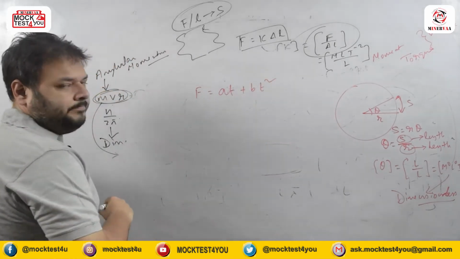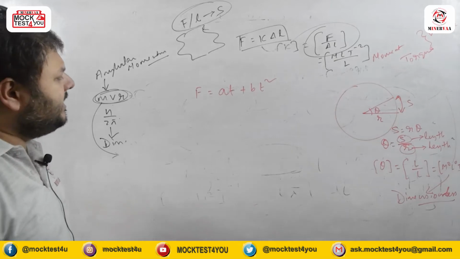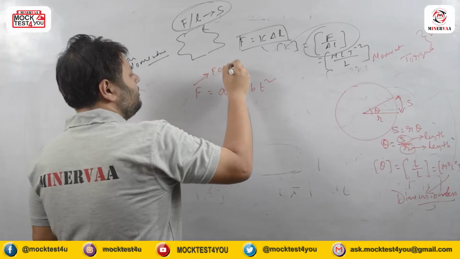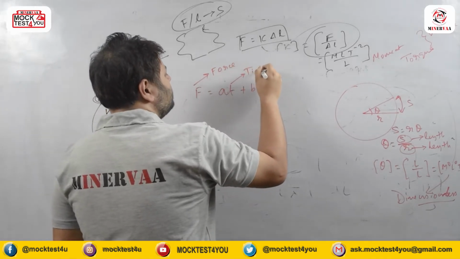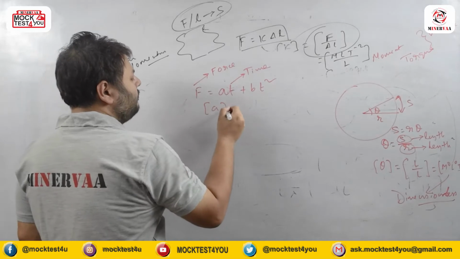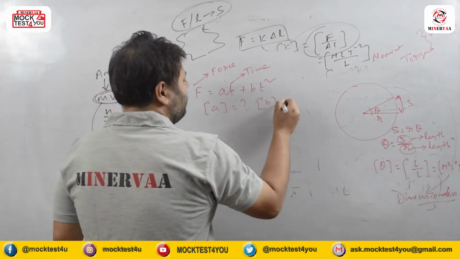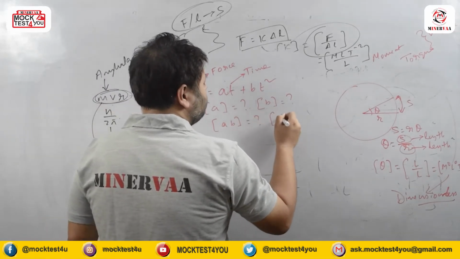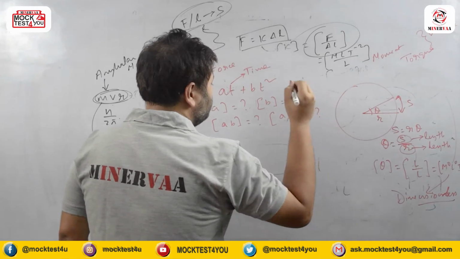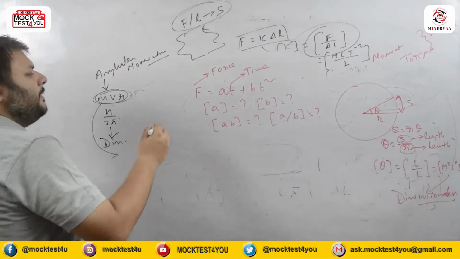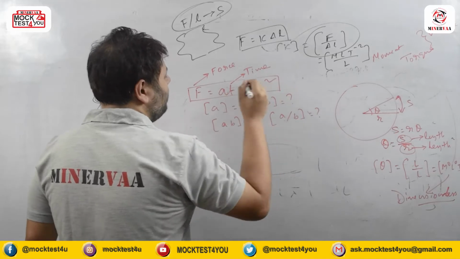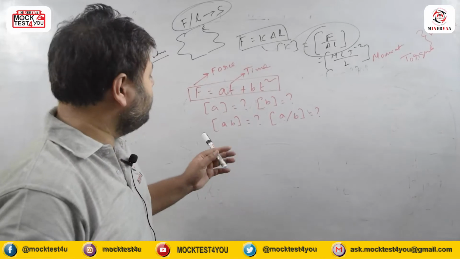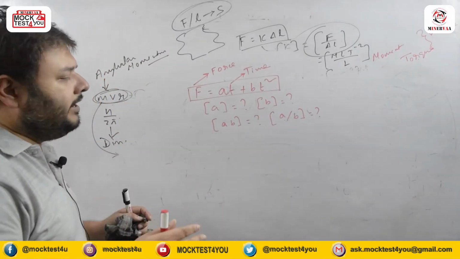If I write this, F equals AT plus BT square. Here F surely means force and T means time. We have to find out the dimension of A and the dimension of B, and also the dimension of AB and of A by B. This is the question asked from this particular equation, F equals AT plus BT square.